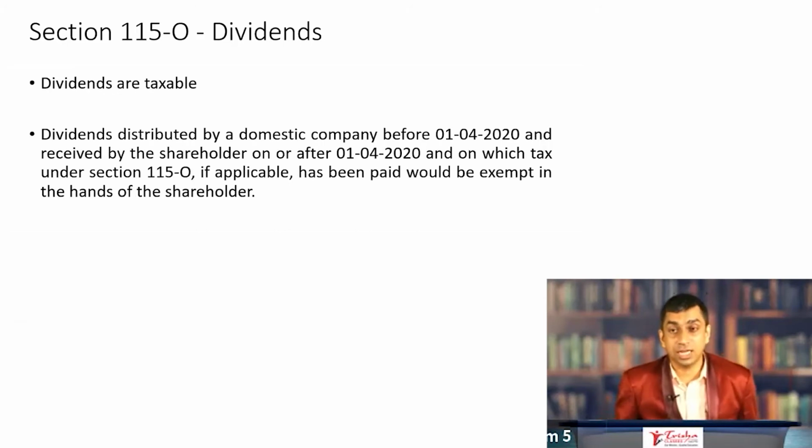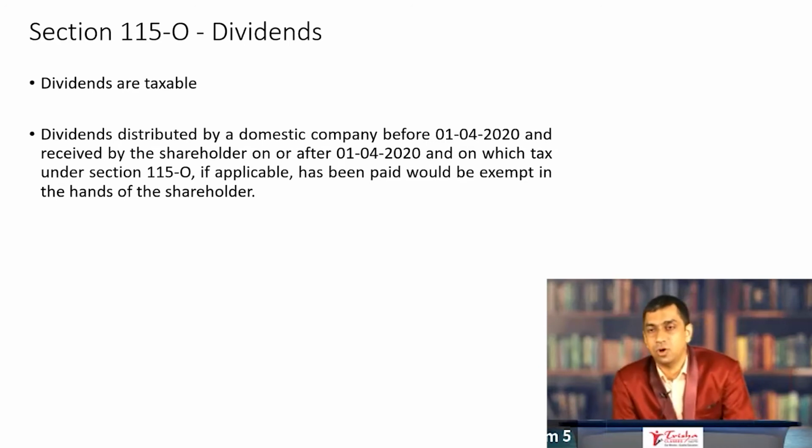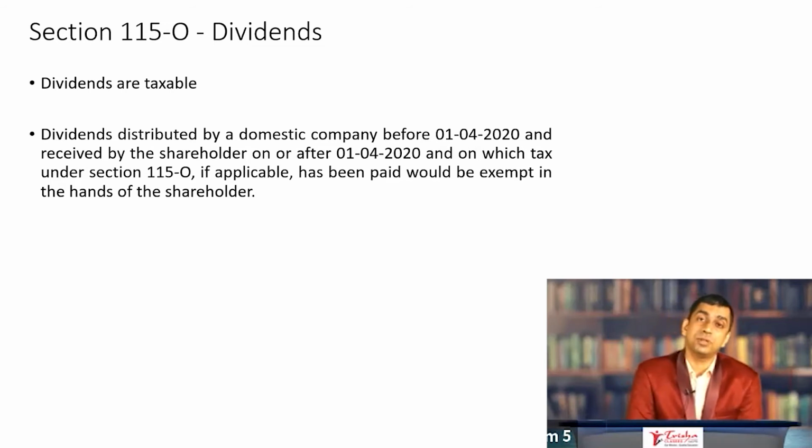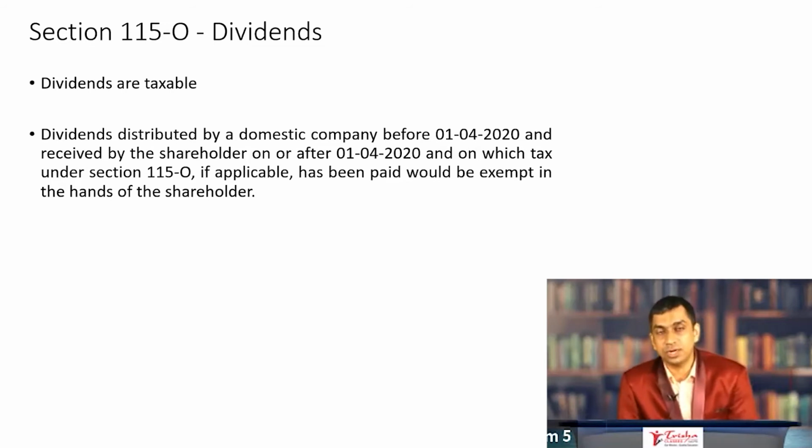Let's now go on to the last head of income, income from other sources. Slightly ignored by the CA students, whether at the intermediate or at the CA final level. Income from other sources: incomes which are not to be excluded from the total income, but are not to be included in any of the four previous heads, are to be included in income from other sources. This is a residuary head of income, where incomes which do not belong to the first four heads of income but are not exempt from tax are included under this particular head.